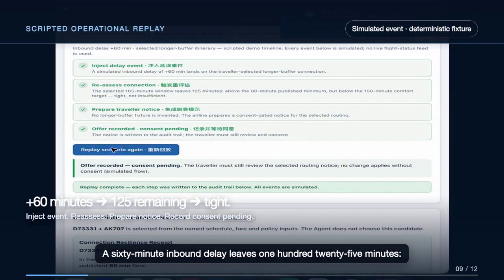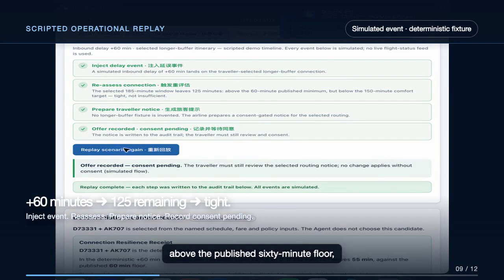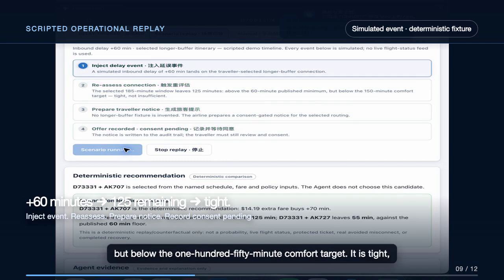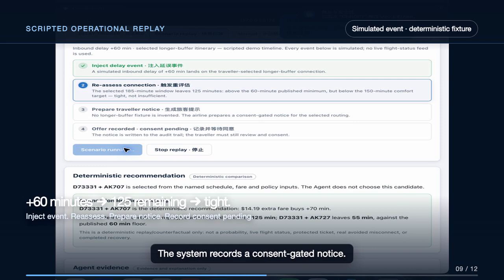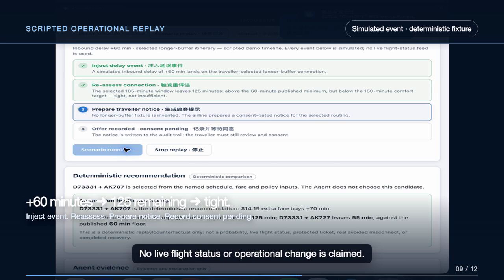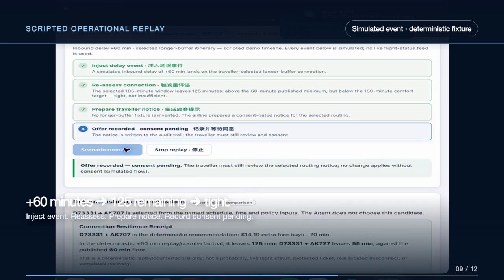A 60-minute inbound delay leaves 125 minutes, above the published 60-minute floor, but below the 150-minute comfort target. It is tight, not insufficient. The system records a consent-gated notice. No live flight status or operational change is claimed.